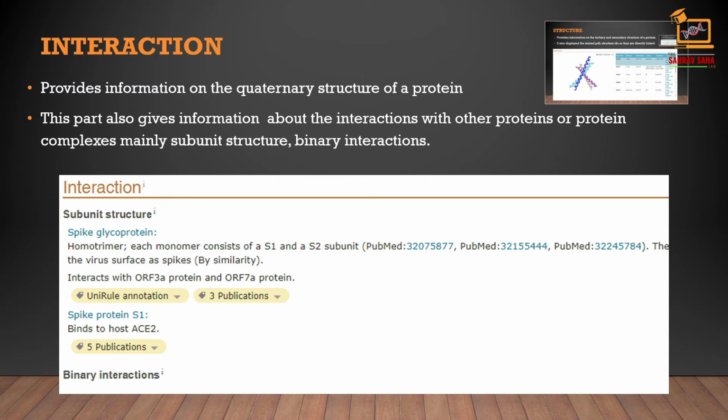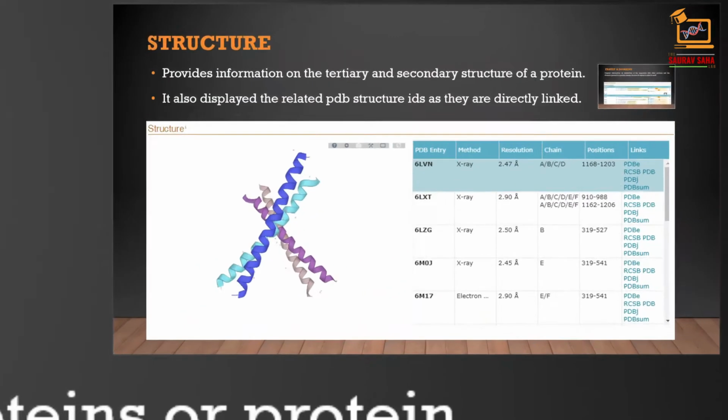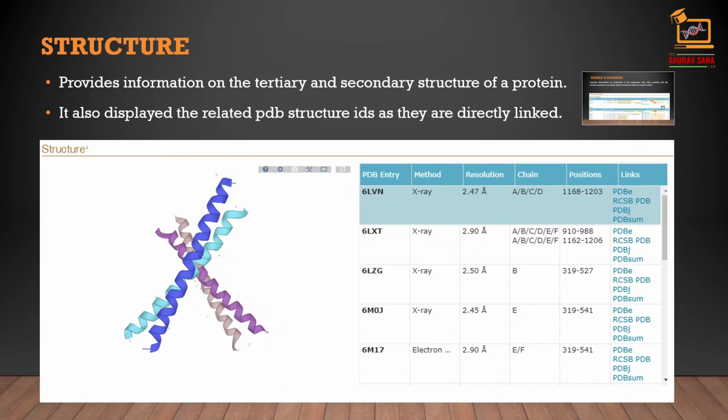Interactions provide information on the quaternary structure of the protein. This part also gives information about interactions with other proteins or protein complexes, mainly subunit structure and binary interactions. Then comes the structure section. This provides structural information like the 3D structure and the secondary structure of a protein. It also displays related PDB structure IDs as they are directly linked.